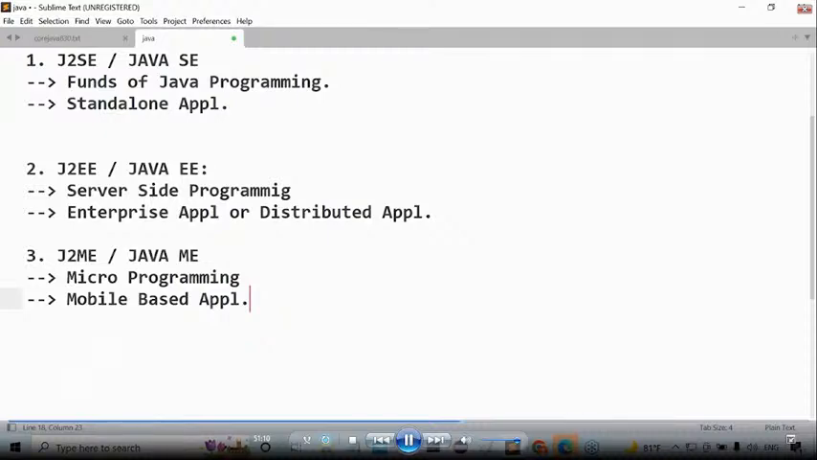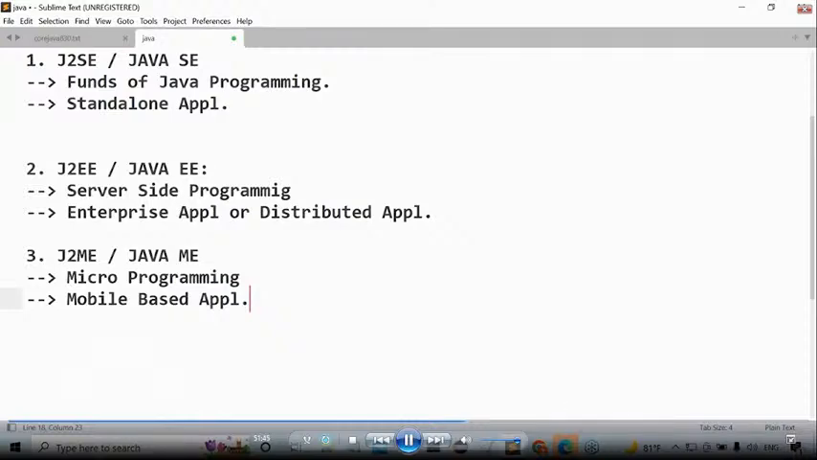Listen carefully. Very simple. If we design and execute any application on the basis of mobile hardware architecture, then that application is called a mobile based application.